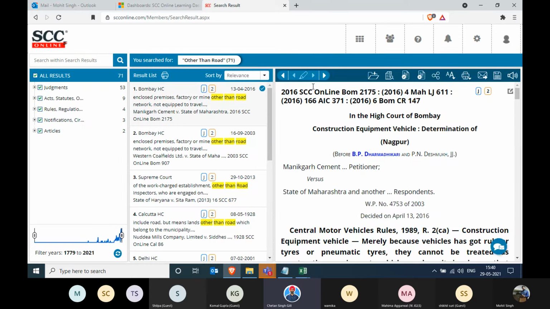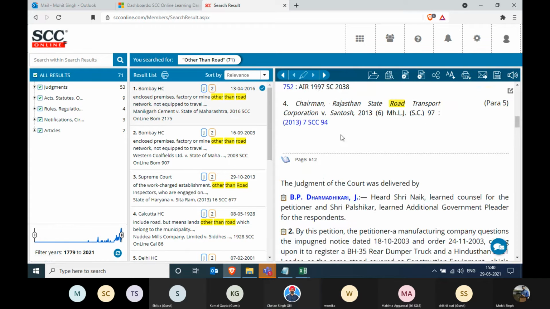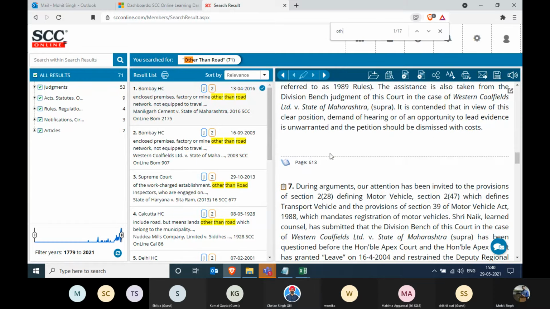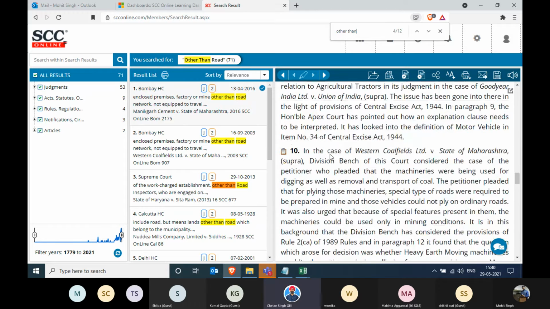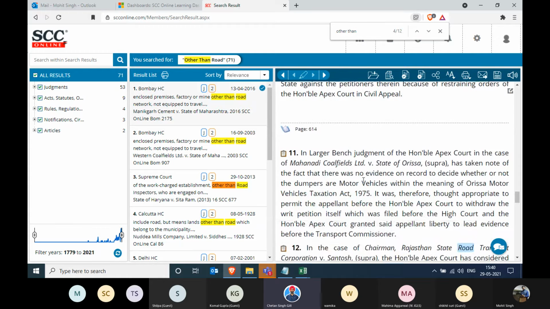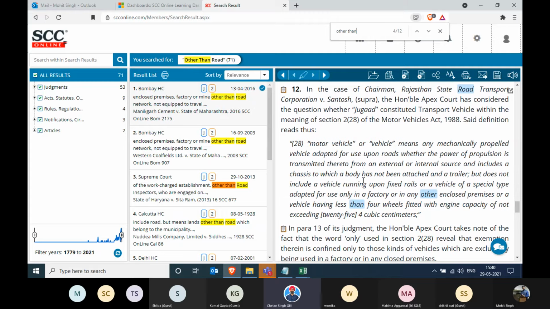Mohit, can you click on the next highlight? No worries. Please scroll down. Factory and network other than inspector belong to the municipality. Just search for other than the road. Yes. Okay, this is the one. Yeah, this is the one.